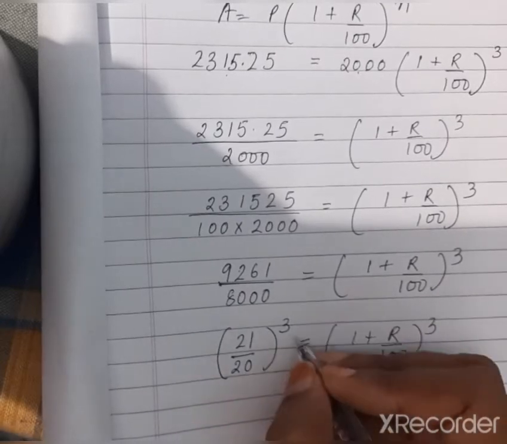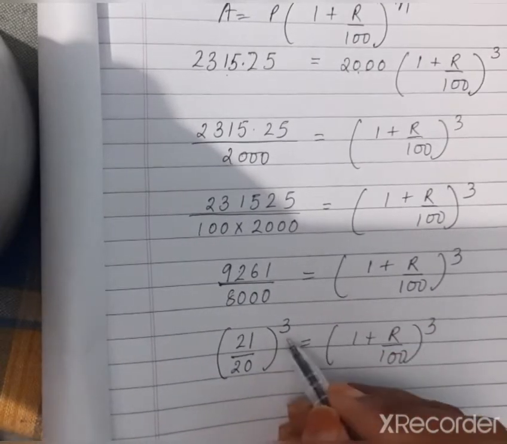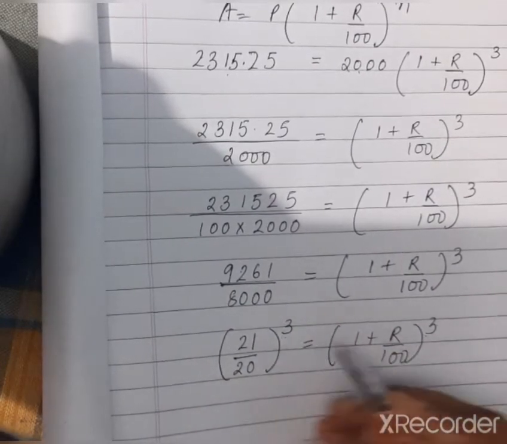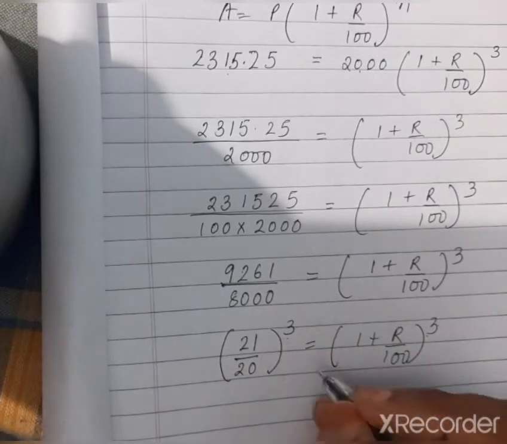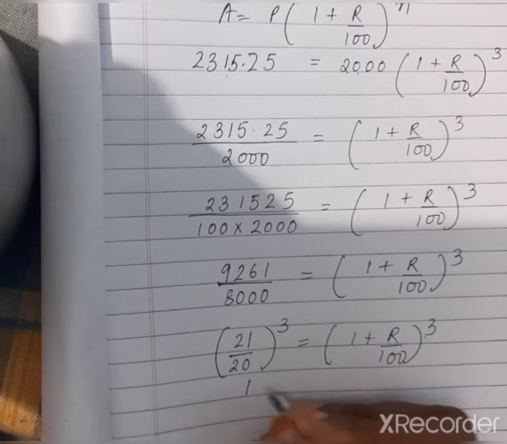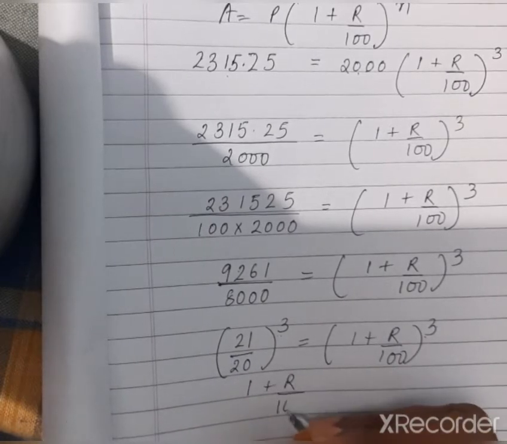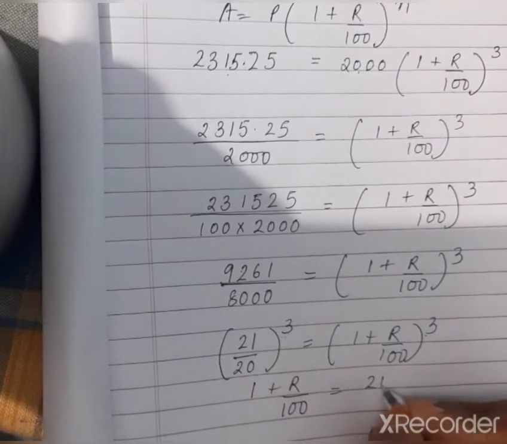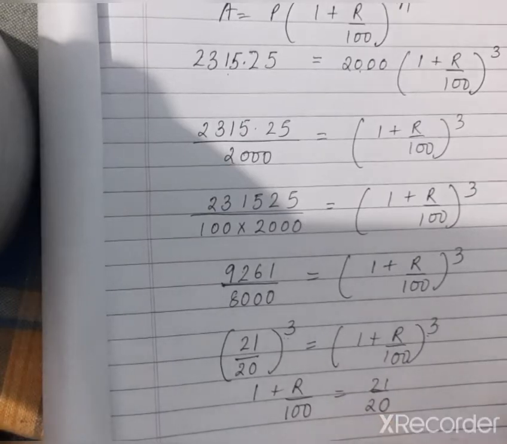Now we can see that both sides have the same power. The power can be cancelled, therefore we will get 1 plus r upon 100 equals 21 upon 20.